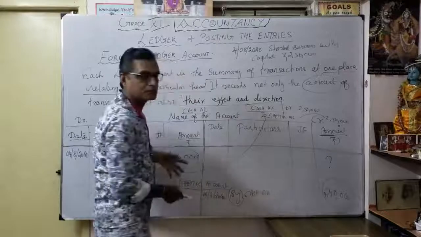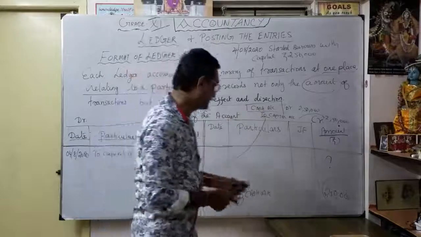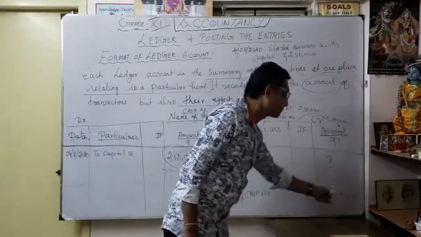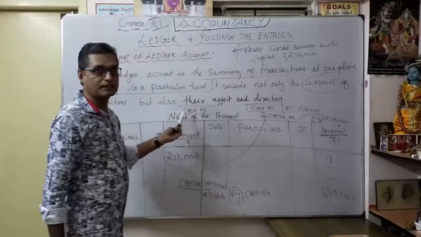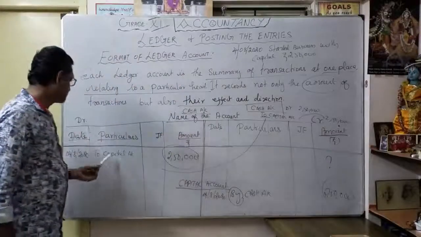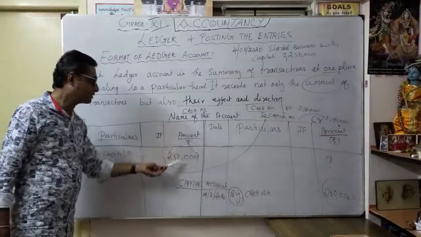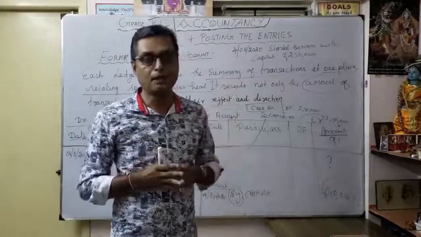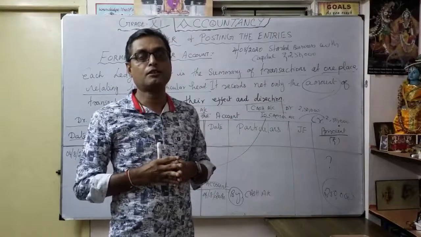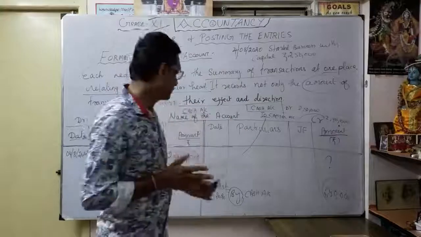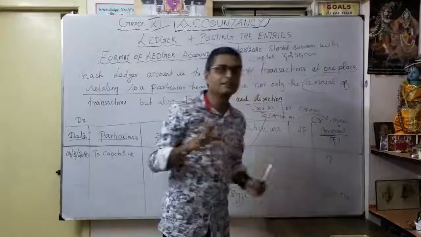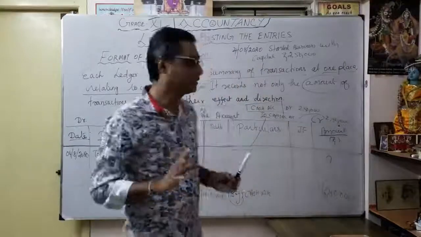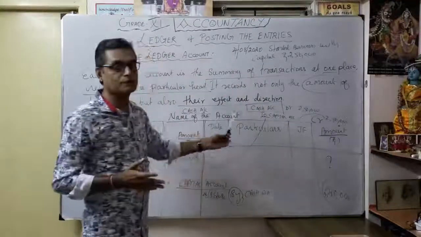The capital account is what? It's on the liability side, that's why it goes on the credit side. The cash account is what? It's an asset, that's why it goes on the debit side. You understood? The cash account will always have a debit balance only. The capital account will always have a credit balance only. You understood the logic now? So this is just common sense and logic. Now you understood how to do the ledger posting.